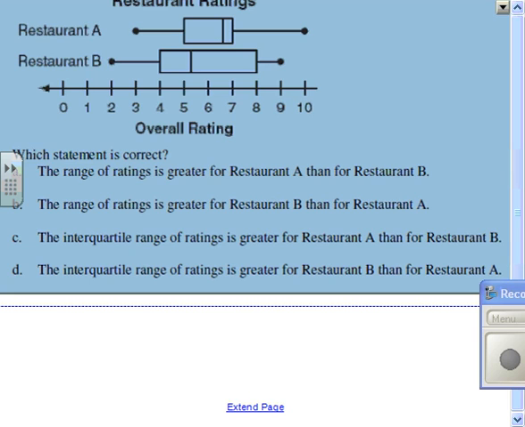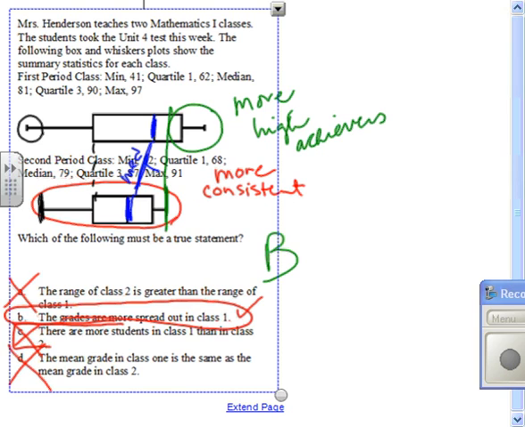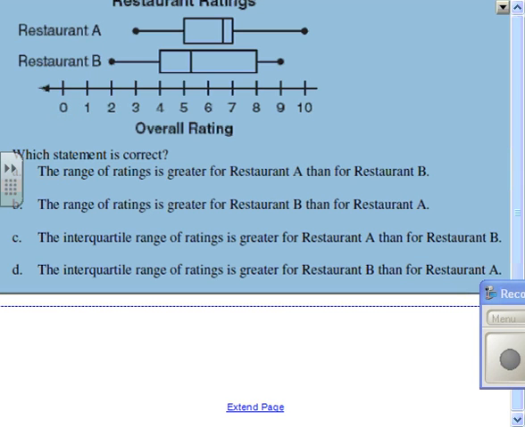So when they're saying interquartile range, and let me back up to right here, the interquartile range is located in here, in this area right here, which means you'd take Q3 and subtract Q1. But the range, you can tell by how wide it is. Here, the interquartile range is smaller than here because it's less spread out. But that being said, that's what it's talking about when it talks about interquartile range. It's within the box, inside the box, okay?